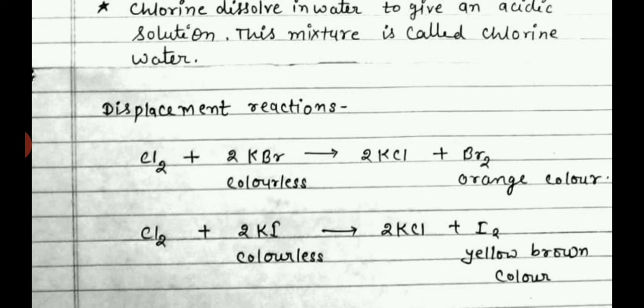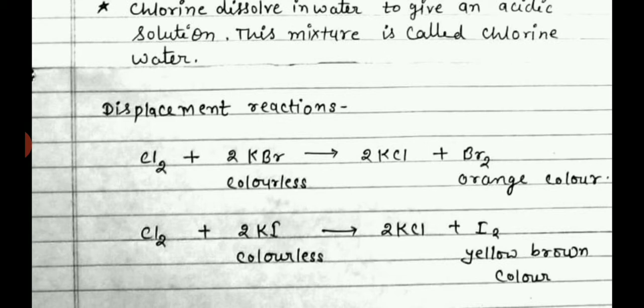So chlorine is more reactive than Br. So more reactive chlorine displaces less reactive Br from KBr and forms KCl plus Br2. Now this displacement reaction has a color quality, which means you can identify that the reaction has occurred.